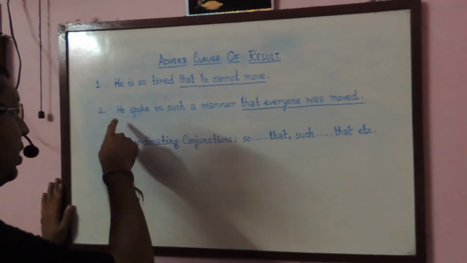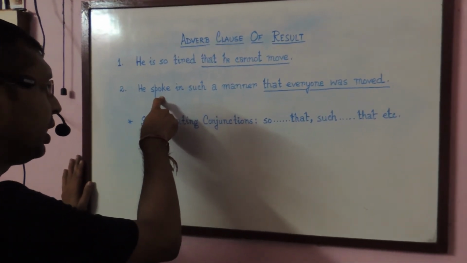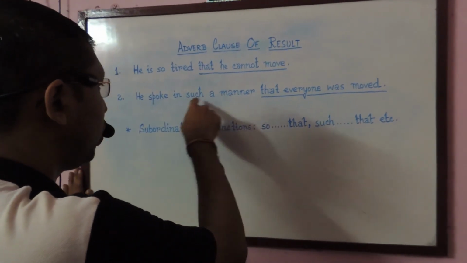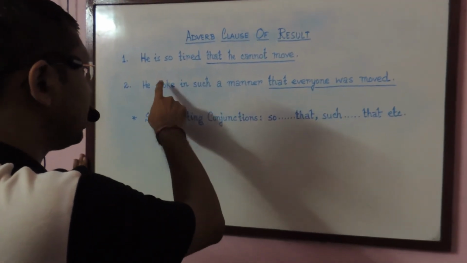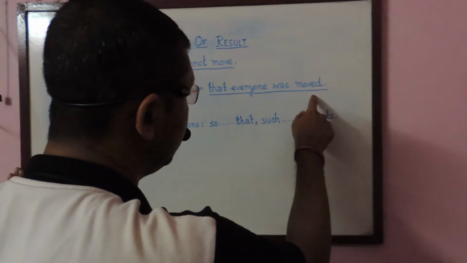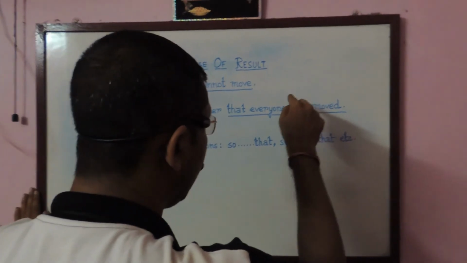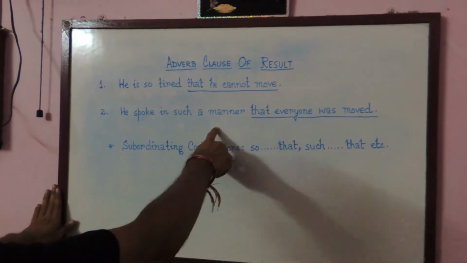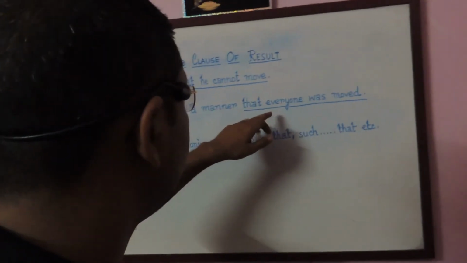Now here if we analyze, he is the subject of the sentence, spoke is the verb, the finite verb, manner is the noun, and the noun is modified by the adjective such. Now what is the result of his speaking in such a manner? If you ask the question, you will get the answer that everyone was moved. So that everyone was moved is the clause which is describing the result of his speaking in such a manner. So we will consider it as an adverb clause of result.